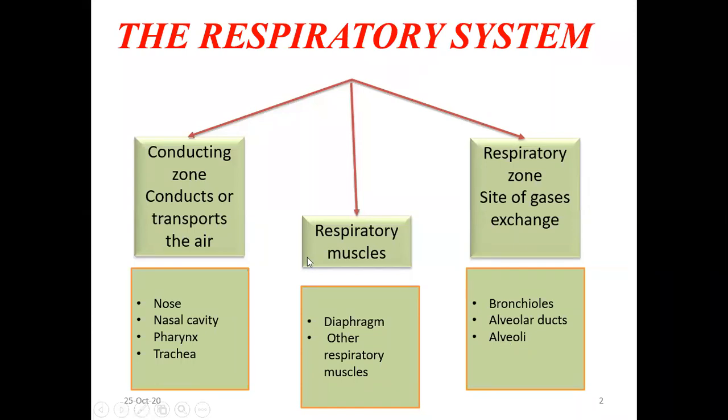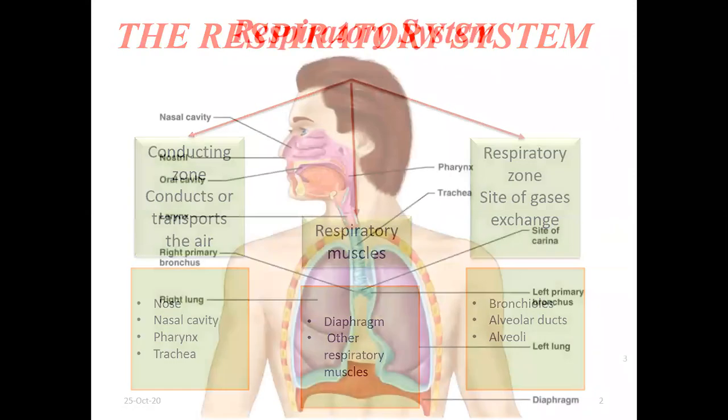And this respiration is helped by the respiratory muscles. The main respiratory muscle is the diaphragm, along with other respiratory muscles present in the thoracic region, the thoracic cage, that is the external oblique, the external intercostal, internal intercostal, and the innermost intercostal.